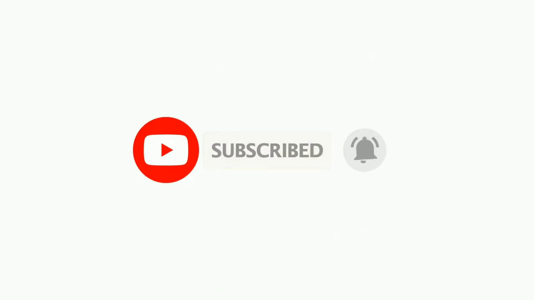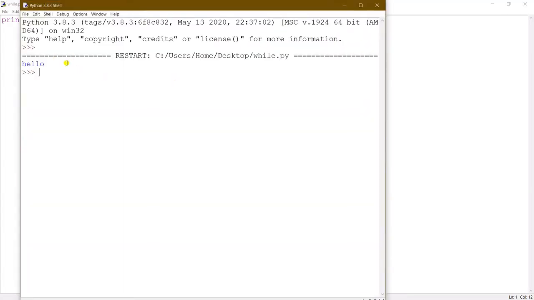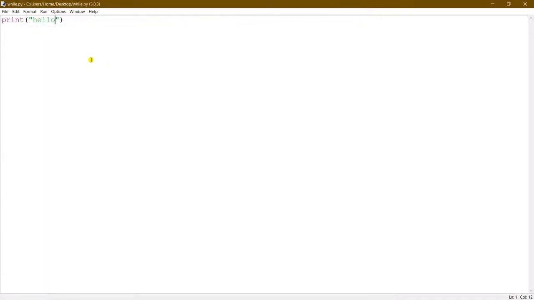Now let's go back to the topic. So what is a loop? A loop is used to do a particular task over and over again instead of writing the code again and again. Let me give you an example. Say I'm printing hello. I'm running the script and see, it's working. But what if you want to print this statement, say, 100 times or 1000 times? Then it will be a huge task, right? In that case, we must use a loop.